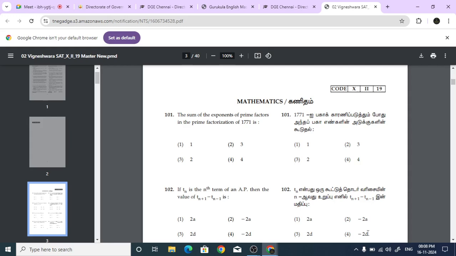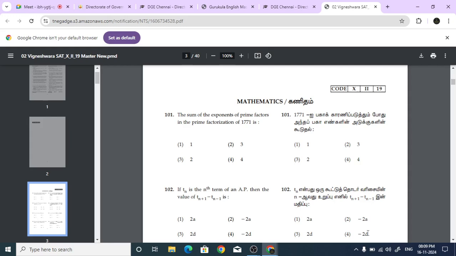What about 7? What are the factors of 7? 1 and 7. See, if you have only the factors 1 and that number, and you don't have any other factors, that is called a prime number. So now can we list down the prime numbers from 1 to 50? 1 is not considered a prime number.